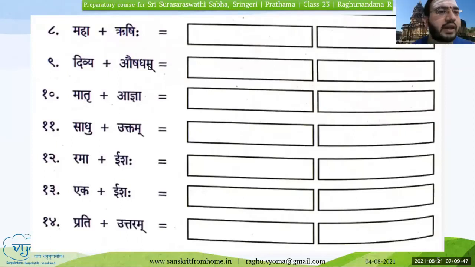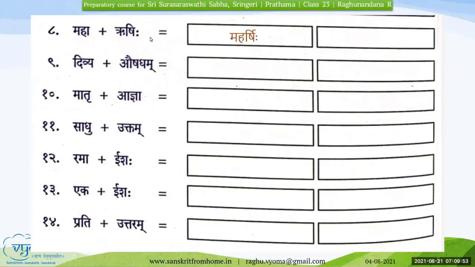Maha plus Rishihi. Can you tell again? Maha plus Rishi, Maharshihi. Okay. I am not sure about this Sandhi. I don't know. Okay. Wrong.